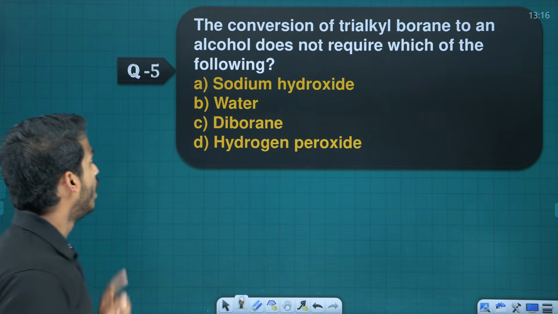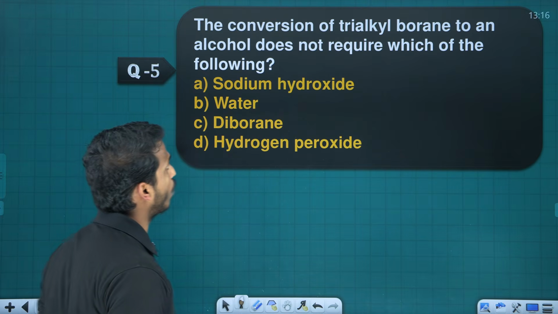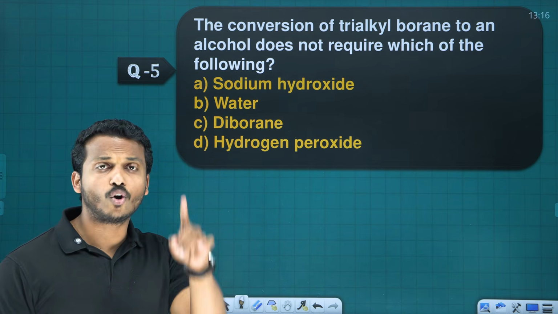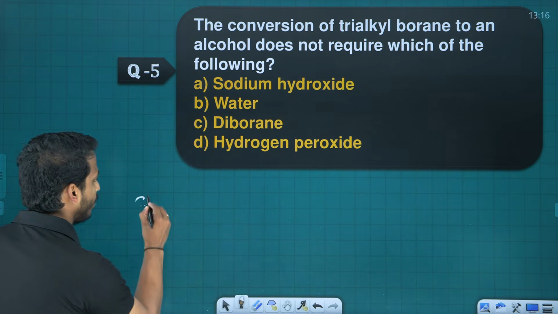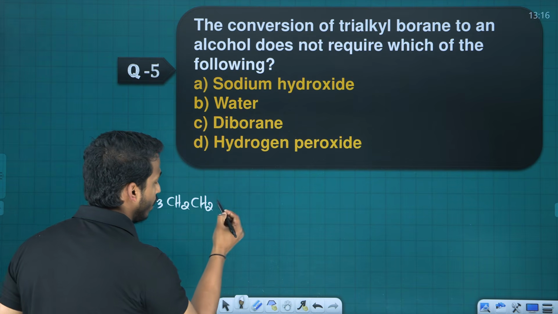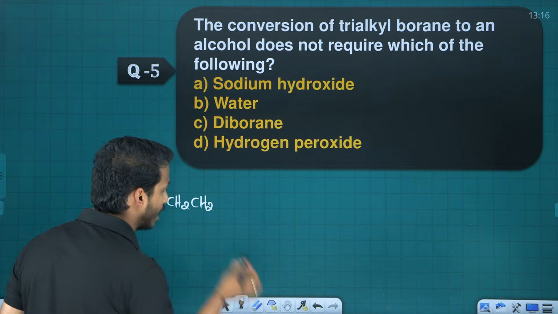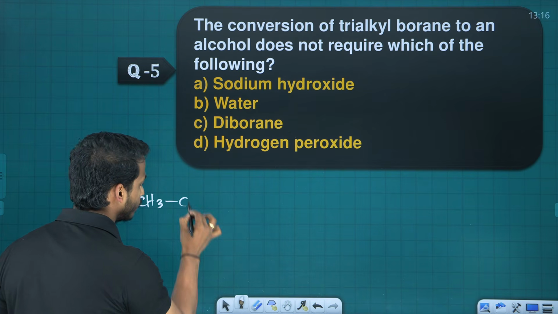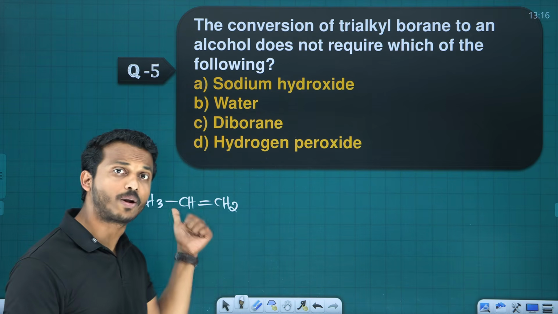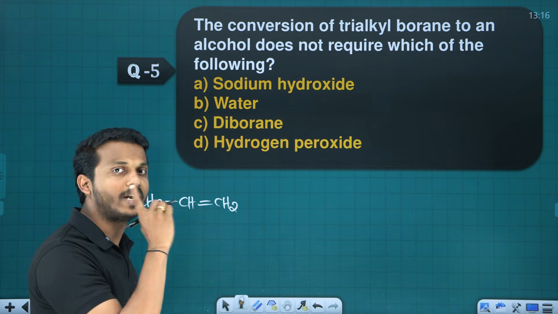5. Conversion of trialkyl borane to an alcohol does not require. Do you remember the hydroboration oxidation reaction? Let me show you that. I think we will start from the alkene propene, right? Hydroboration oxidation is a preparation of alcohol from alkene. This is one example given in the textbook.